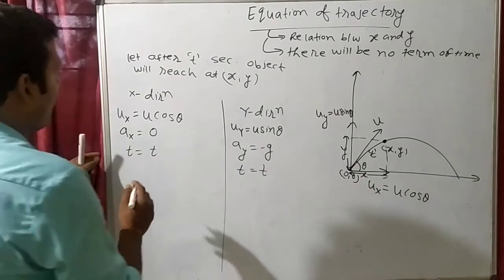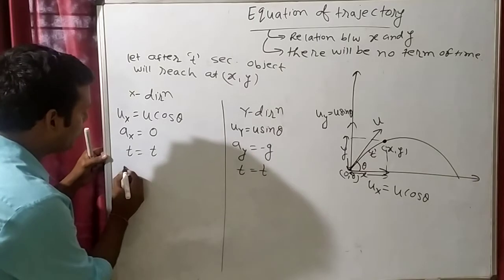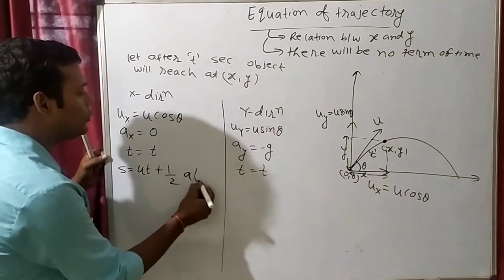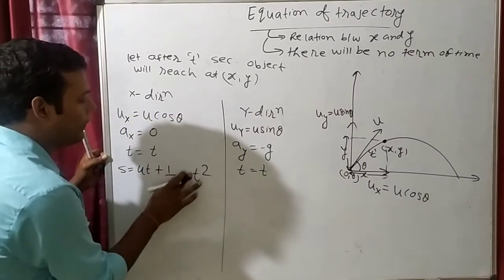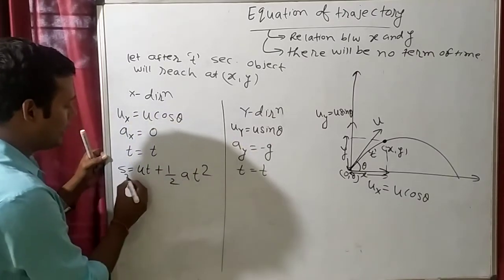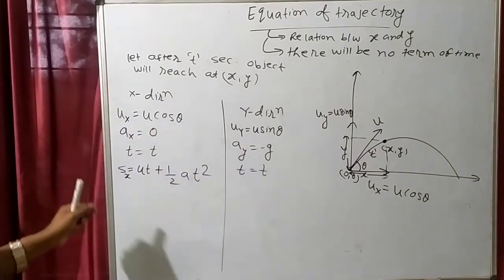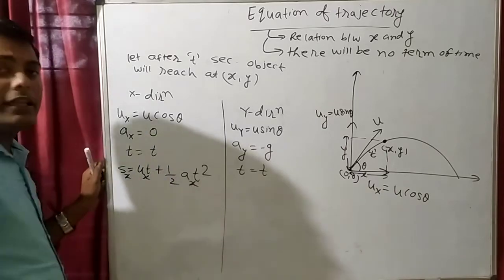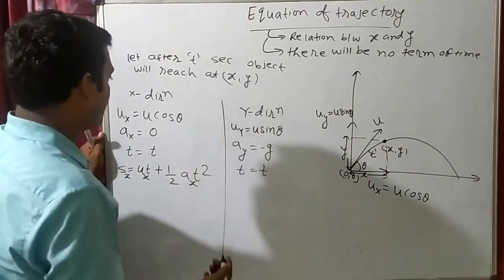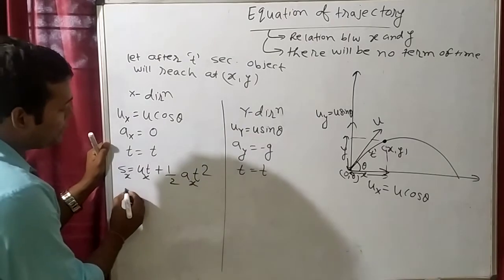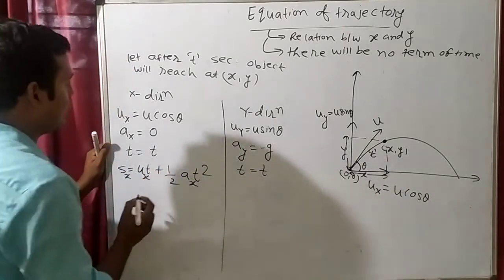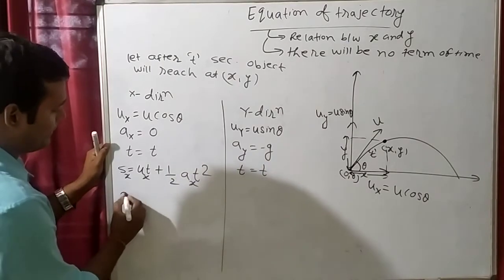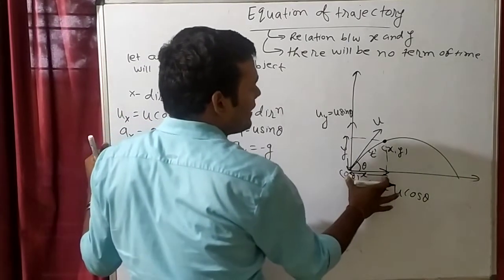Now suppose I apply the equation s is equal to ut plus half a t square here. That means the second equation. If I apply the equation in x direction, we have to take everything in x: initial velocity in x, displacement in x, acceleration in x. How much is the displacement in x?